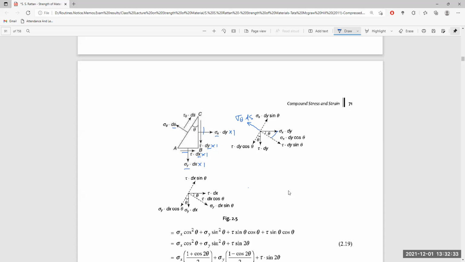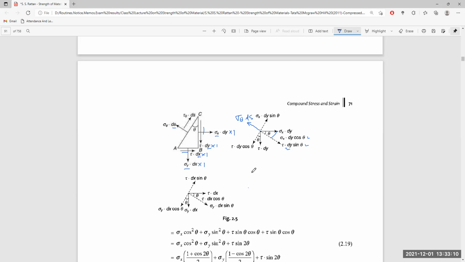This is the component, and the shear force acting over this side has a vertical line of action, and it is tau dy. Its component along the direction of sigma theta ds is given by tau dy sin theta. So this is given by tau dy cos theta, and this is given by tau dy sin theta. Both are acting opposite to the direction of stress sigma theta ds.